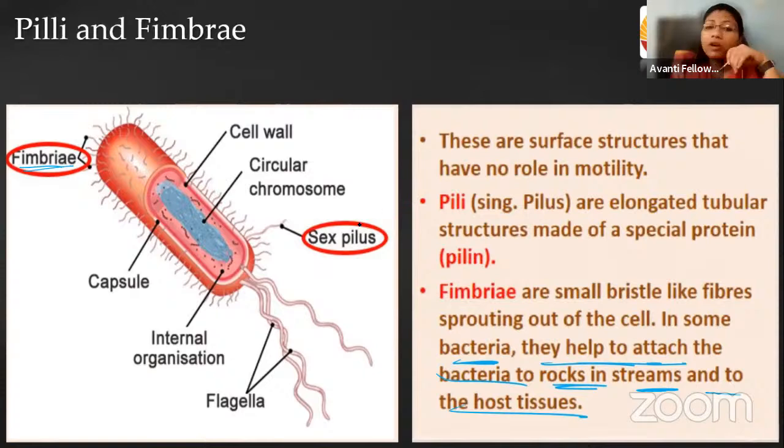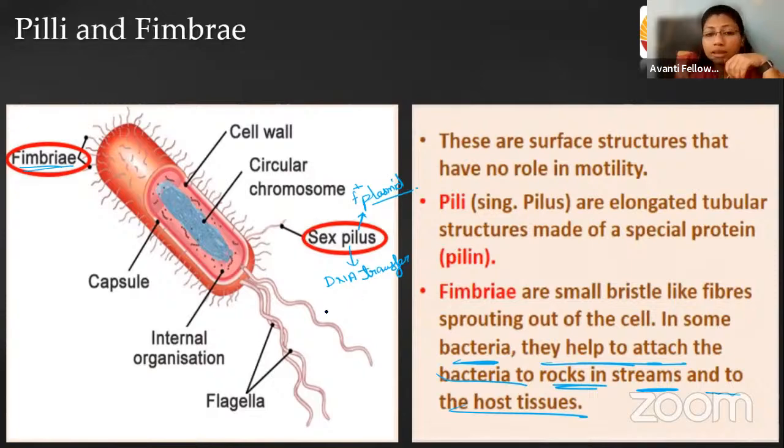I have also explained that pili are due to the presence of the F plasmid, that is the fertility plasmid. If the bacterium has the F plus plasmid, the fertility plasmid, only then is this pilus structure present, and this pilus structure helps in the transfer of DNA by making a pilus bridge.